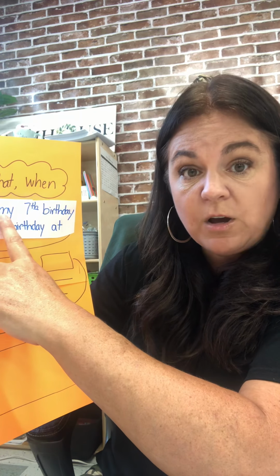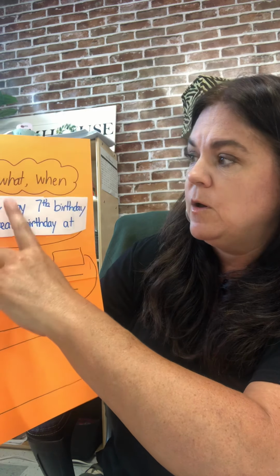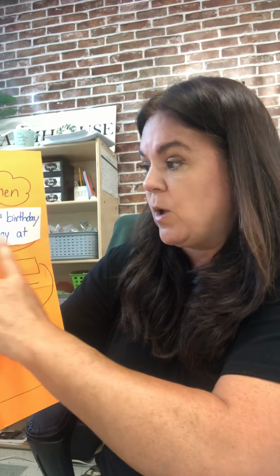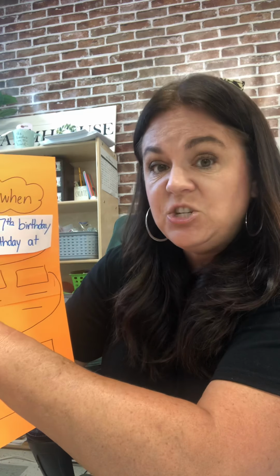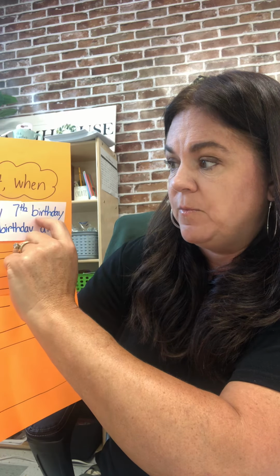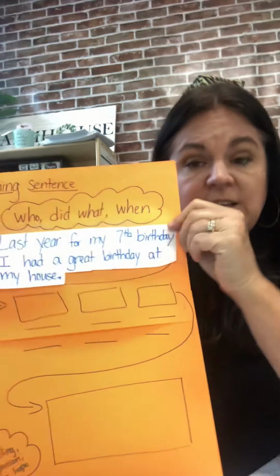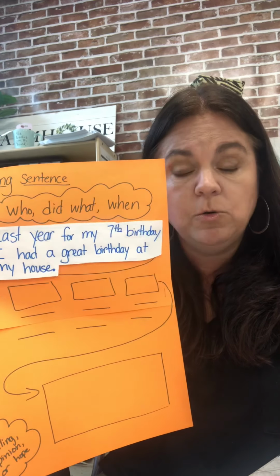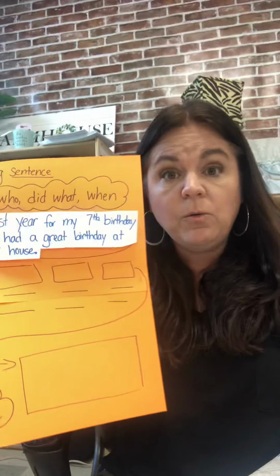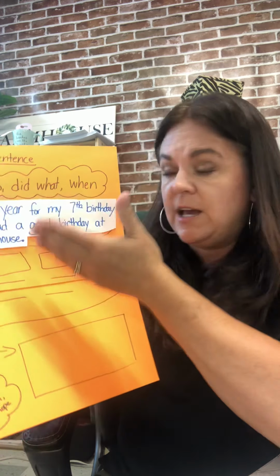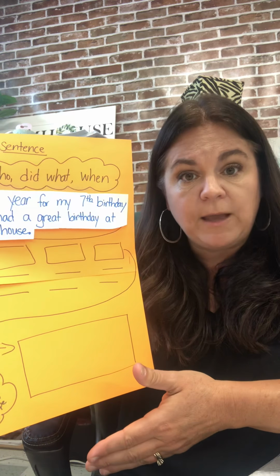And that shows who I'm talking about. I'm talking about me, okay? Did what? Well, I had a great birthday party at my house. When? Last year for my 7th birthday. Okay? So it doesn't have to be in this order. It just has to have those 3 components, the who, did what, and when in your opening sentence. Now, I'm the reader. I'm going to know you're telling me a story about your birthday.